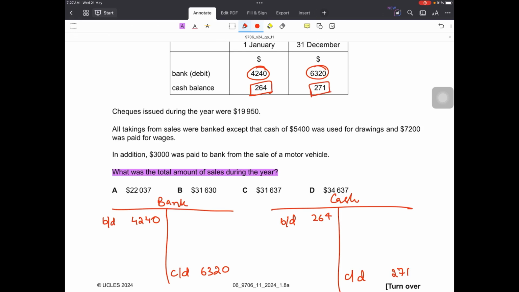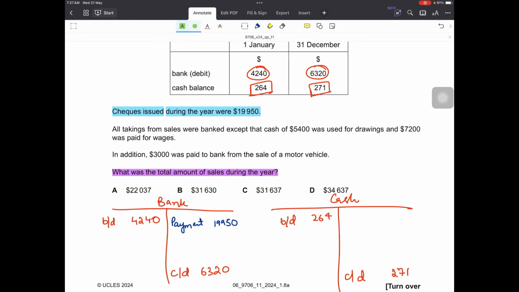Now let's read the transactions. What happened? Checks issued during the year were 19,950. Checks issued means payments from the bank. So bank should have been credited. And let's do that. For payments, we issued checks amounting to 19950.